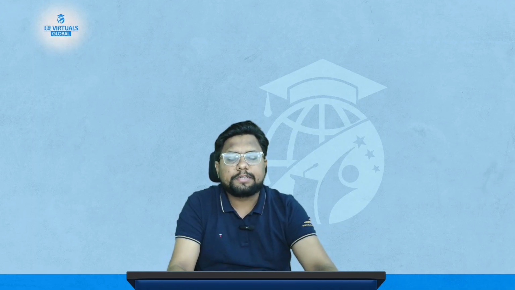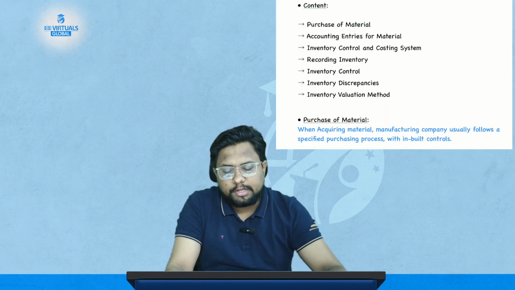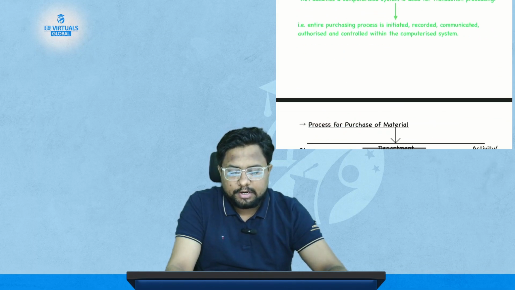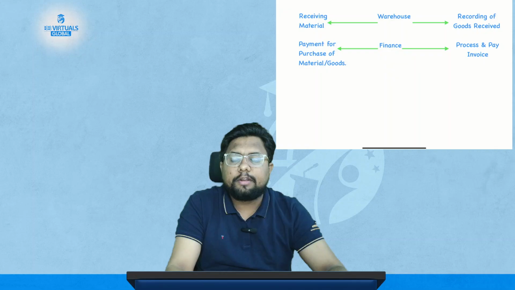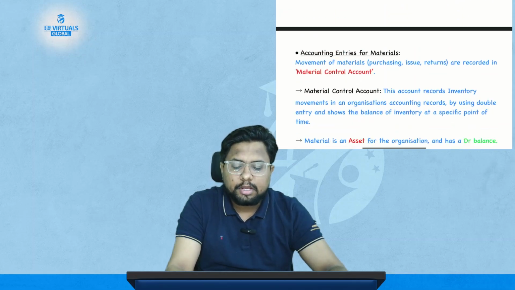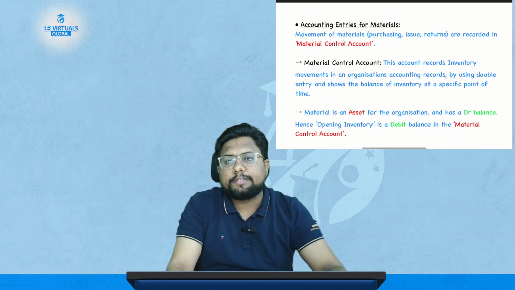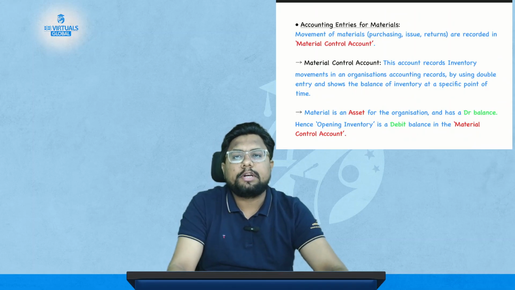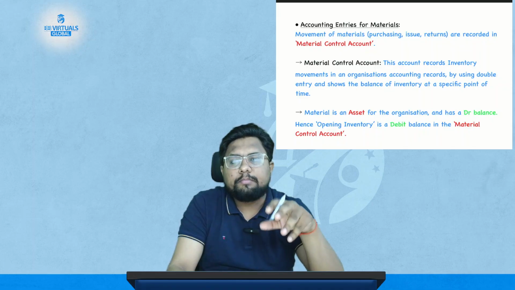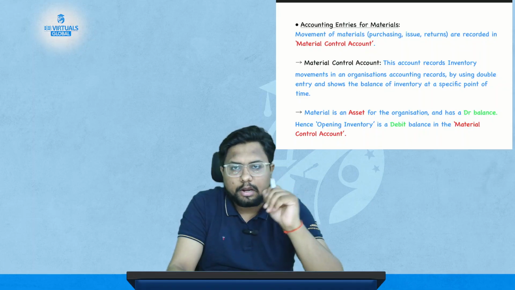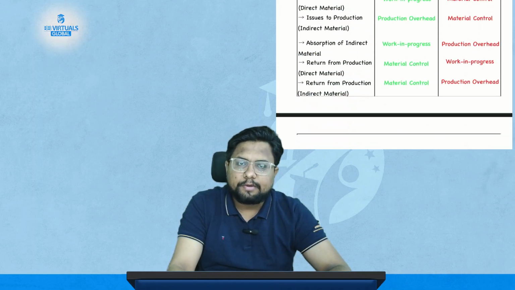Hello and welcome to another class of your ACCA management accounting. In the previous class, we started with a very new chapter, chapter number 2, Materials, where we discussed what material is and the process for the purchase of material. Then we also saw the accounting entries for the purchase, issue and receipt of material, where we saw how the material control account is maintained and created, and how the journal entries are made in the material control account. So these are the topics which we have studied earlier.